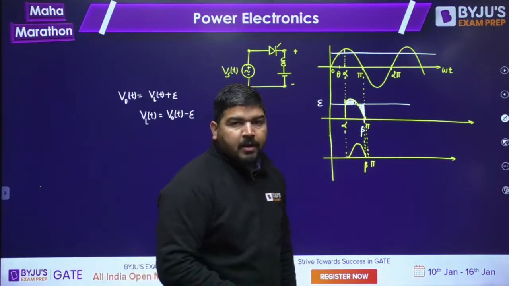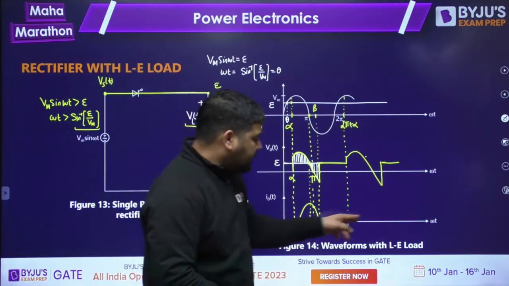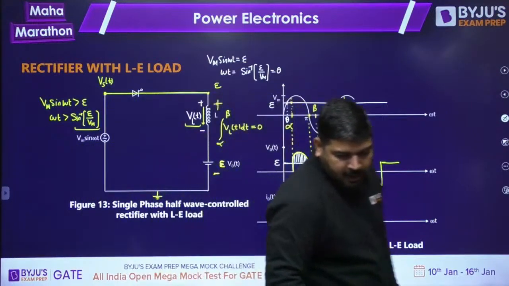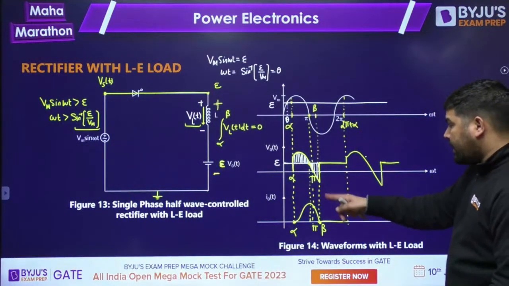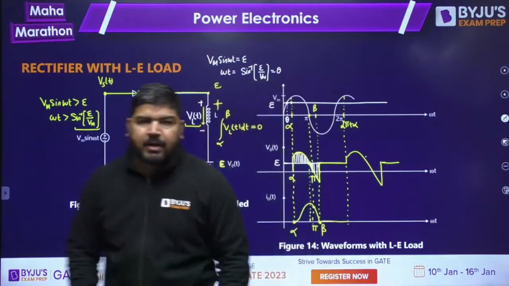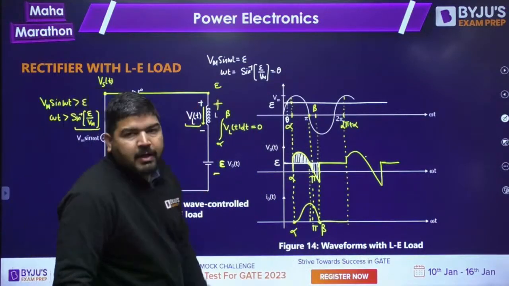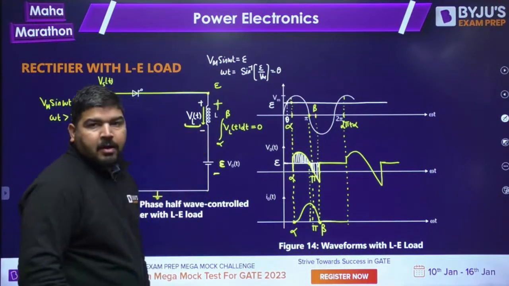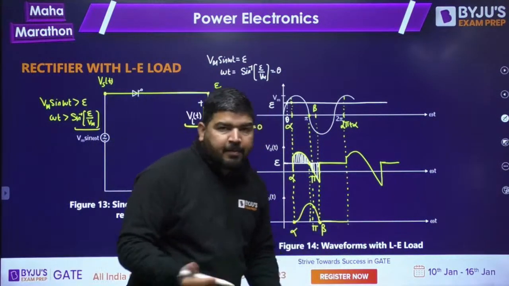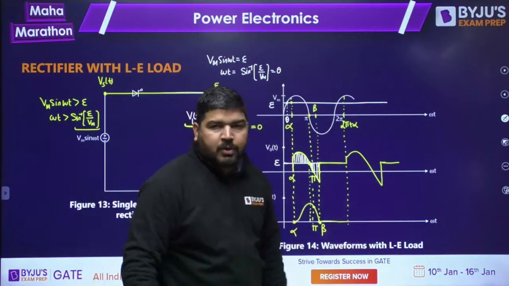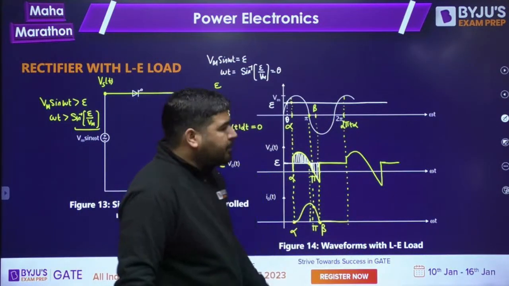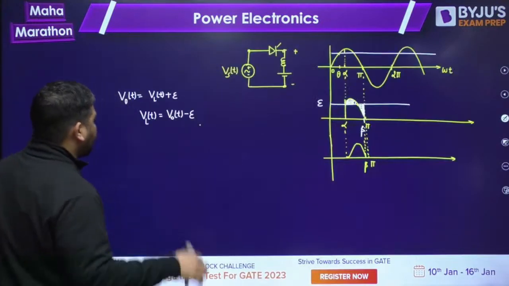So the current will be discontinuous. We have seen that the current will be discontinuous. Now can you tell me, if the current is discontinuous, what will be the VLT average? Tell me, guys. If the current is discontinuous, it will be periodic. If the current is periodic, what does it mean? It means the VLT average is 0.